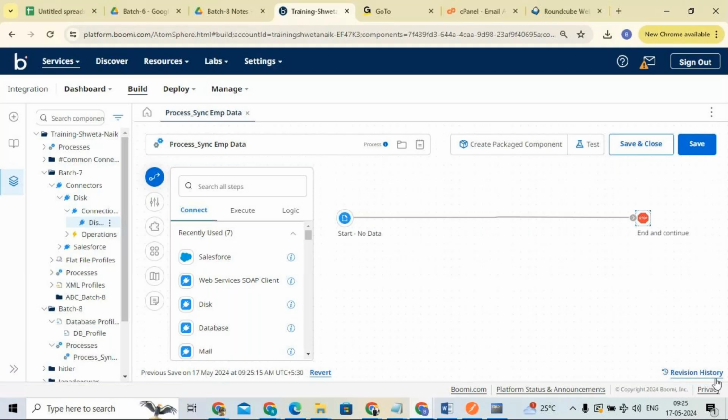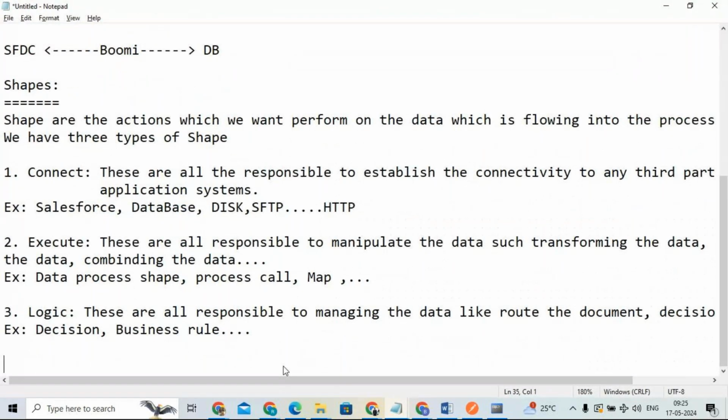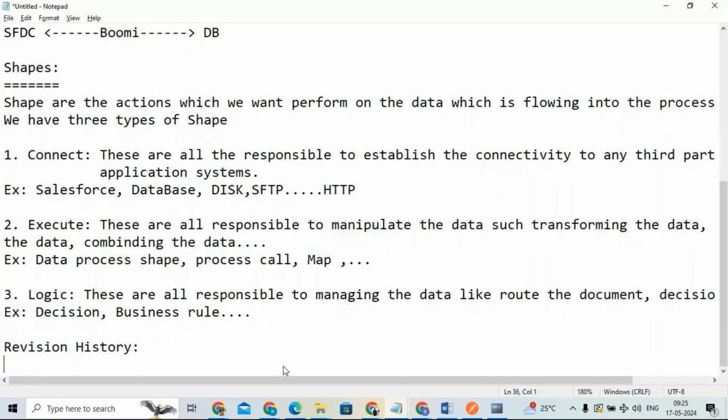What do you mean by revision history? Anyone? What do you mean by history? Maybe recollecting all the things. Yeah, kind of. You are correct, Rashmi.